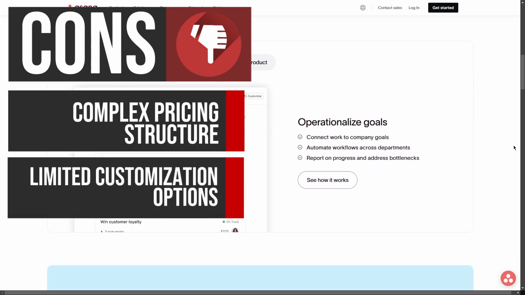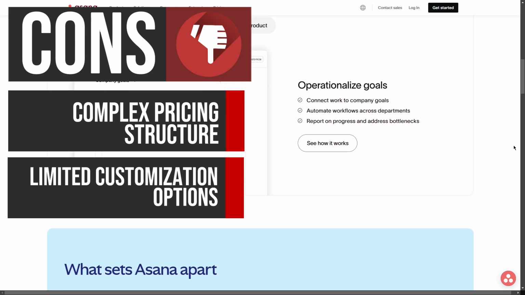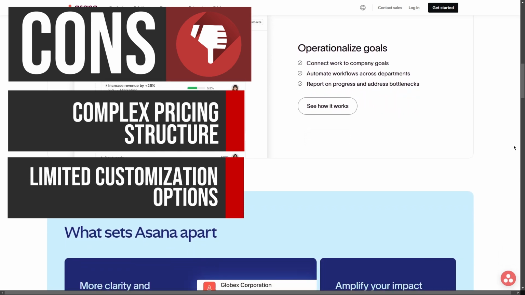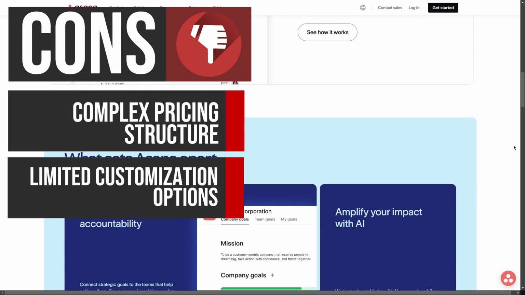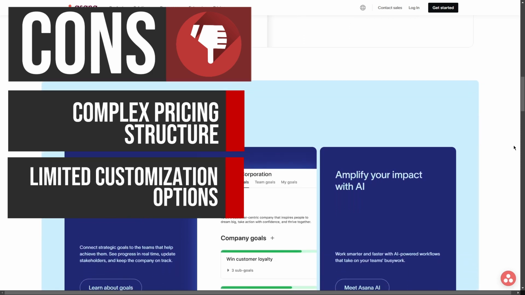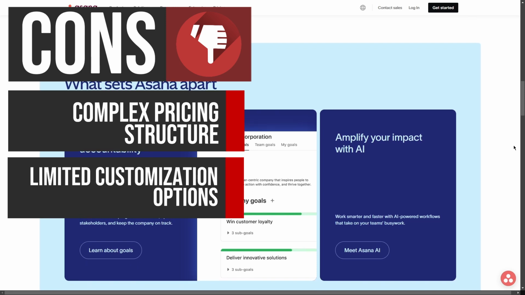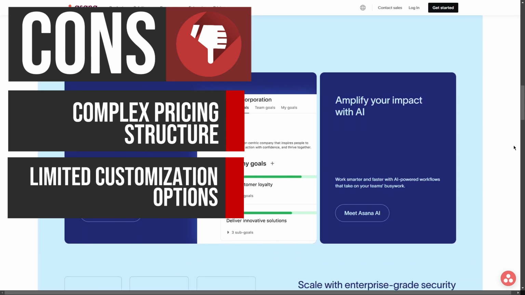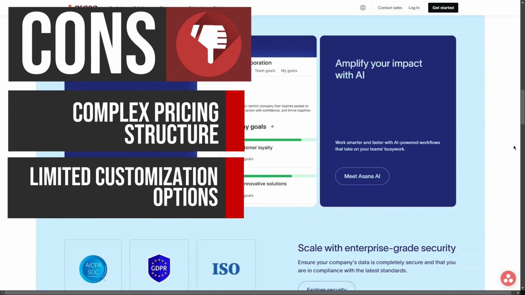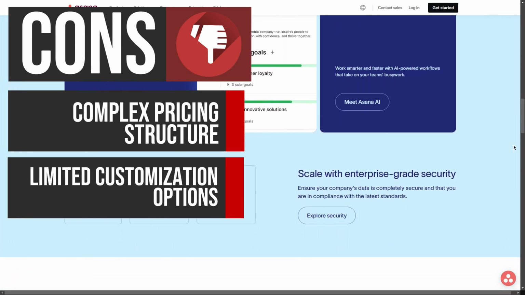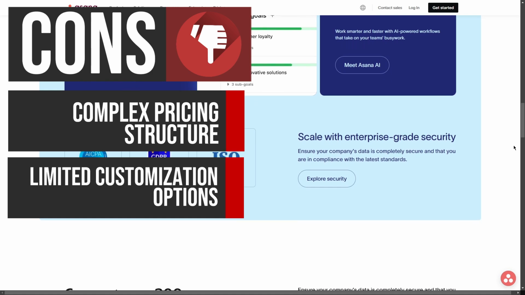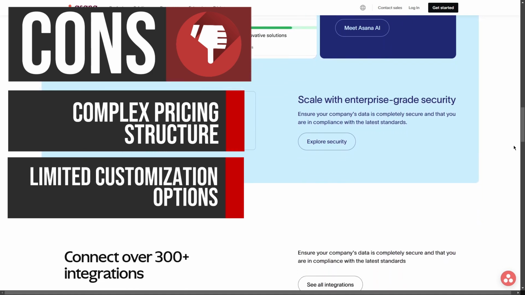Although Asana offers various features, its customization capabilities are somewhat limited compared to other project management tools. Users may find it challenging to tailor workflows and dashboards to their specific needs without advanced features available only in higher tier plans. This restriction can hinder teams that require more flexibility in their project management process.